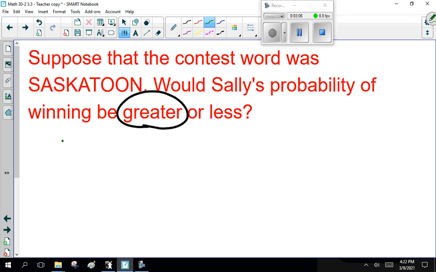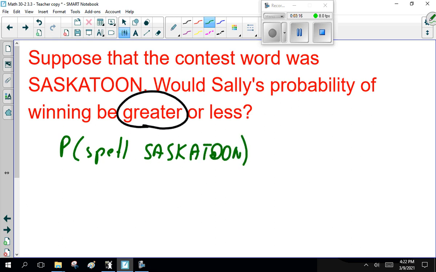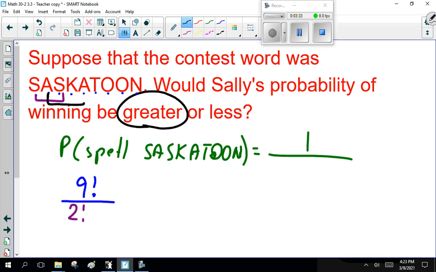And I'll show you. Because the probability to spell Saskatoon. One way to spell Saskatoon, but how many letters are there? And do we have repeats? Yes, we do. We have a pair of S's, a pair of A's, a pair of O's, and a K and a Q. All right, so what is that?